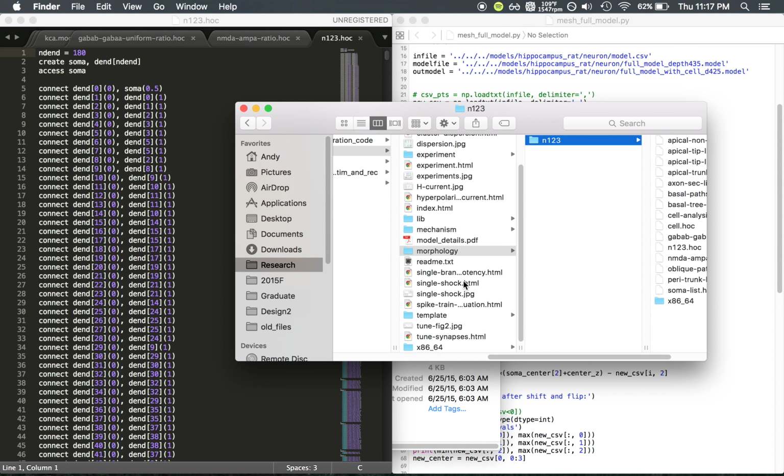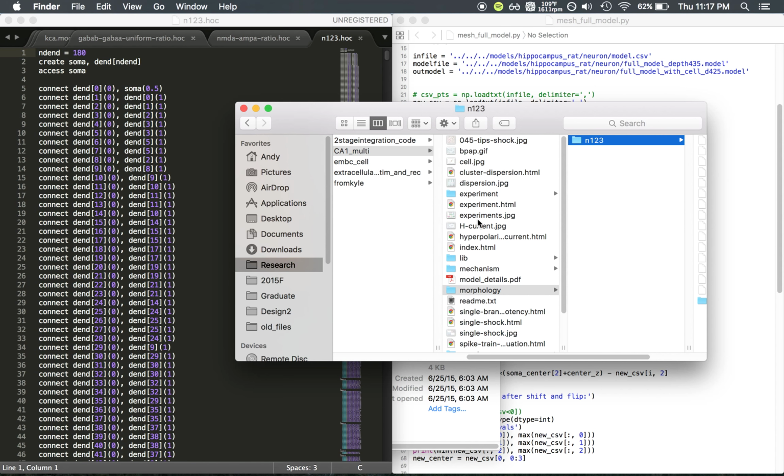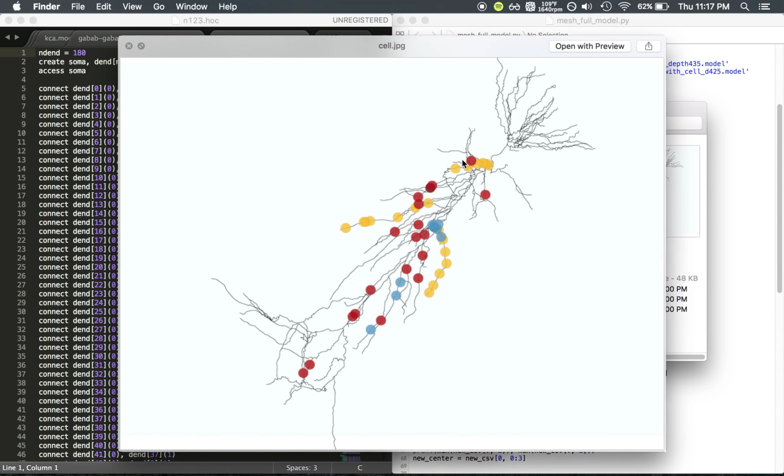Basically, this group spent a long time developing this cell, and I'm going to use it here to measure the activation response. And this is a CA1 pyramidal cell model, so it is perfect. And here you can see the morphology of the cell